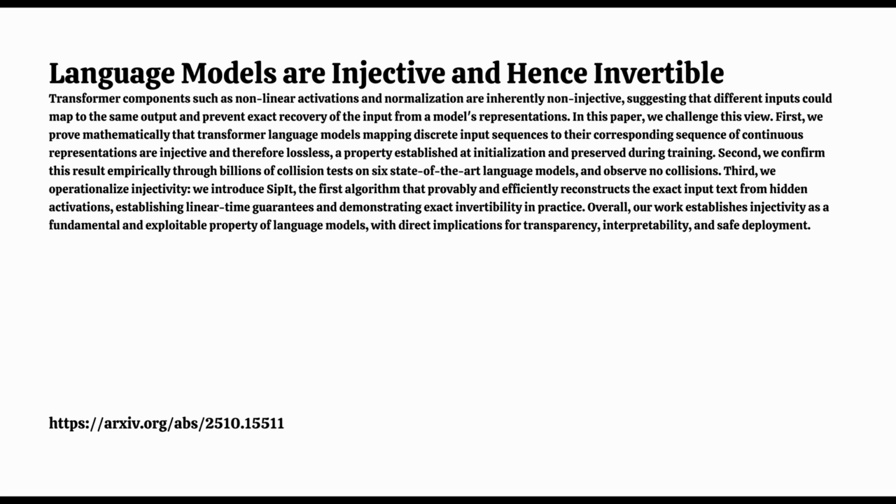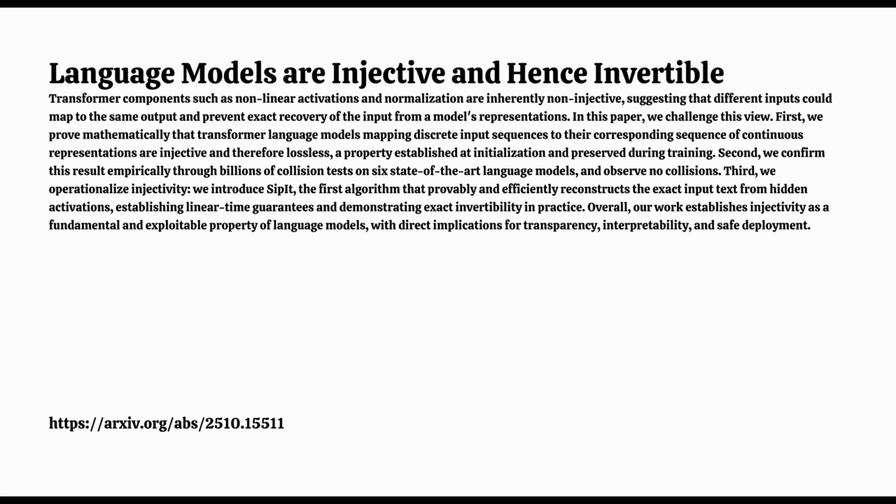So it's the prefix plus the current token. Right, it only looks backward. SipIt leverages that. It reconstructs the input sequentially, one token at a time. So you figure out the first token, then use that knowledge to figure out the second, and so on. Precisely. At any step, SipIt assumes you've already found the correct prefix.